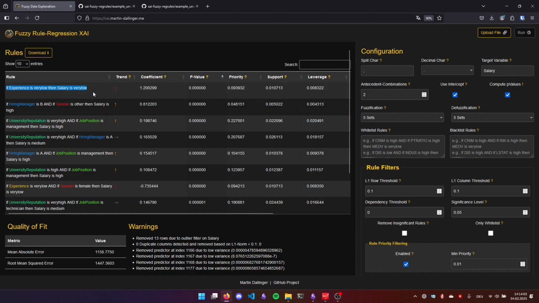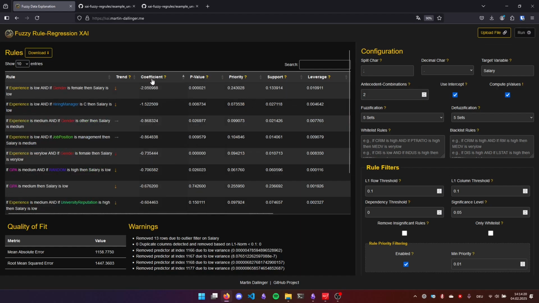Like if the experience is very low, then salary is very low. This is not so surprising. But if the hiring manager is B and if the gender is other, then the salary is high. This might also be surprising since the hiring manager B might have some sort of preference towards the gender other. So this is basically the framework.